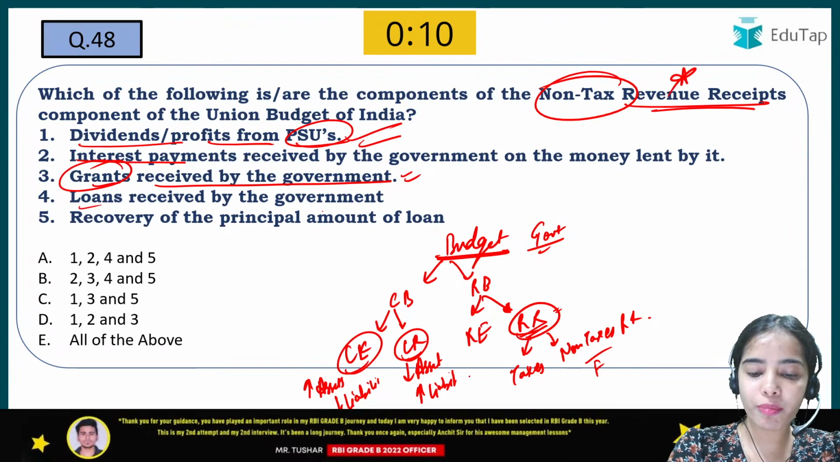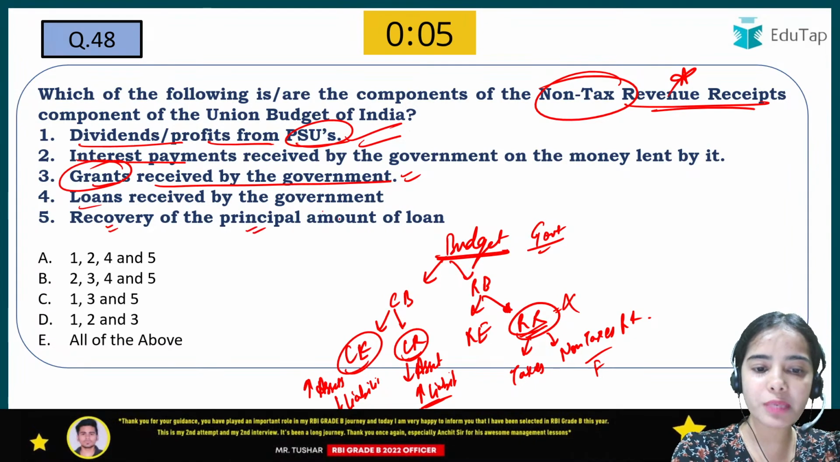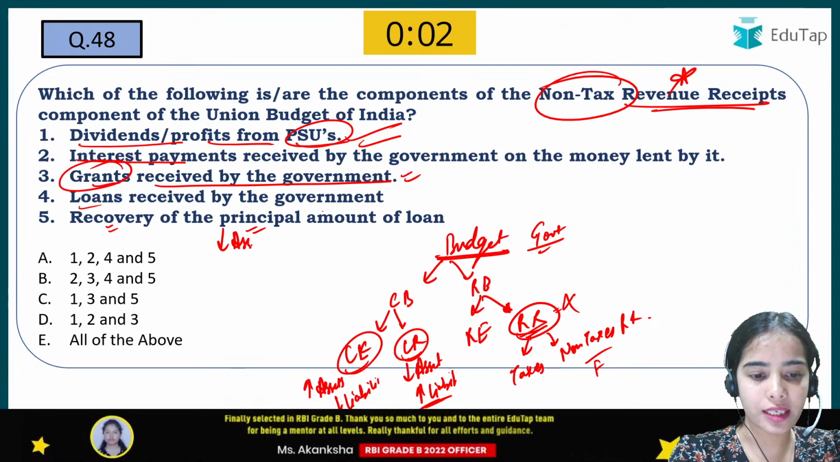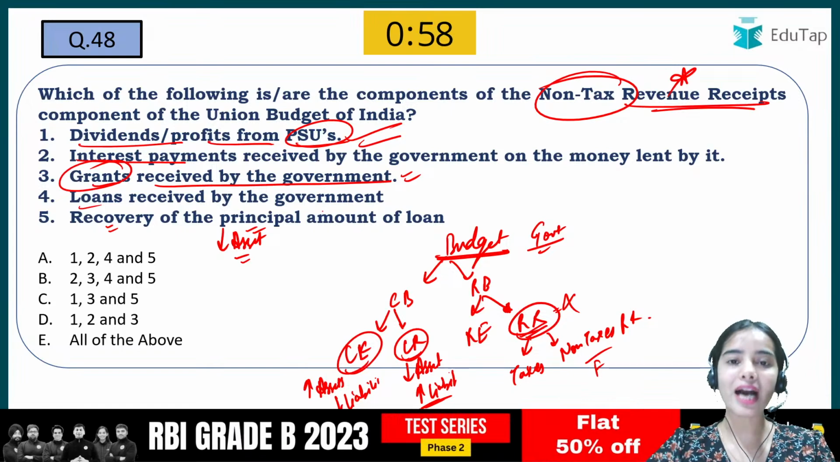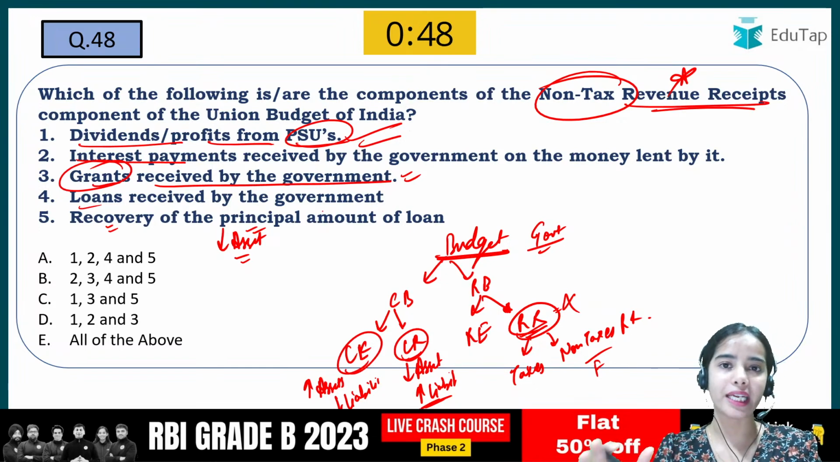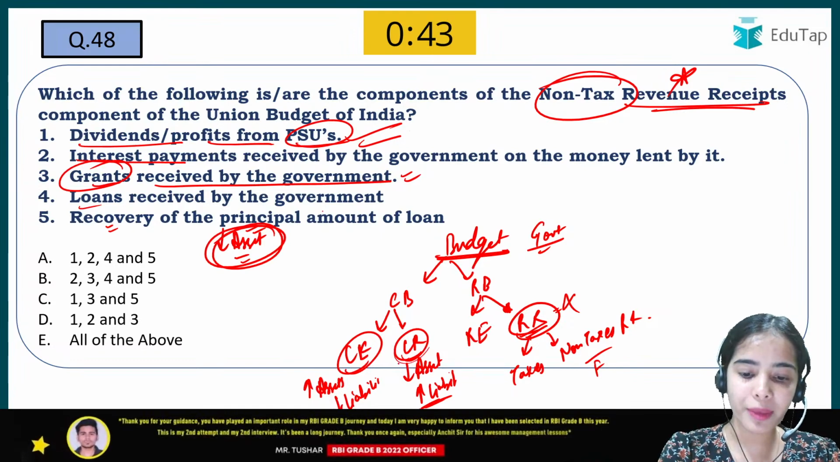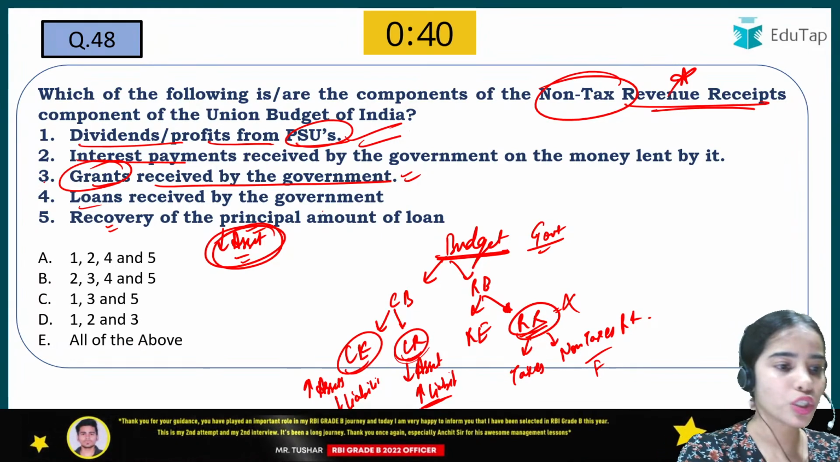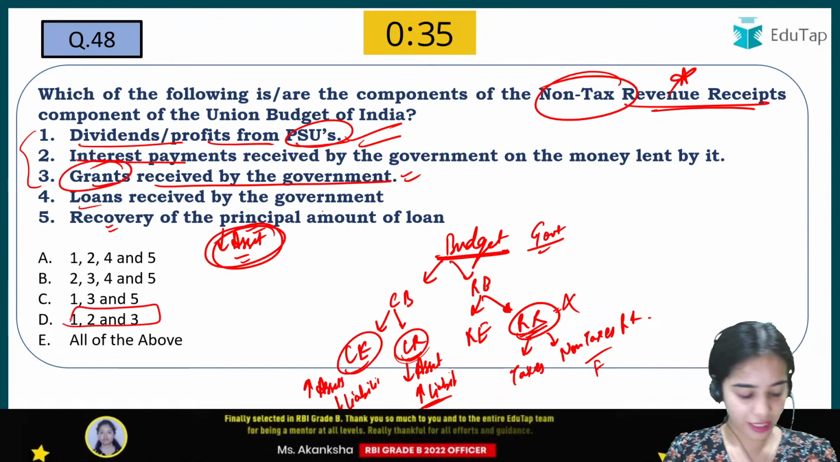Loans received by the government, so they increase the liability, that's why they cannot come under the revenue receipt. Recovery of the principal amount of the loan, so that is reducing the asset. So the government has given the loan, that is the asset of the government. When a bank gives the loan, that is the asset of the bank. So when the government is giving the loan, that is the asset of the government. When the loan is coming back, that means the interest payment the government will not be getting now. So that is reducing the asset from which the government was earning the money. So that should come under the capital receipts and not the revenue receipts. So only the 1, 2, 3. That is D was the correct answer. Okay.